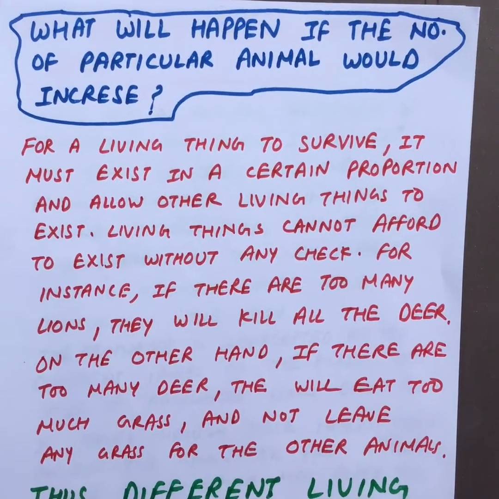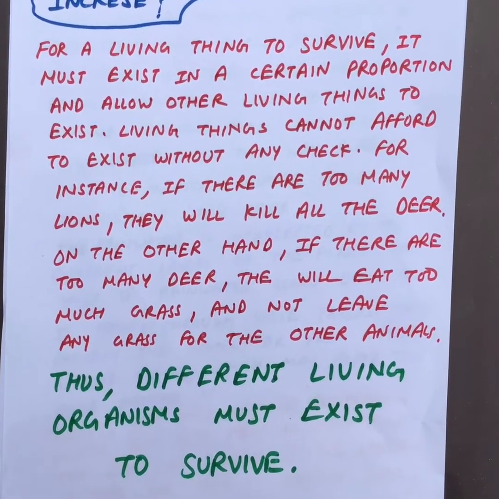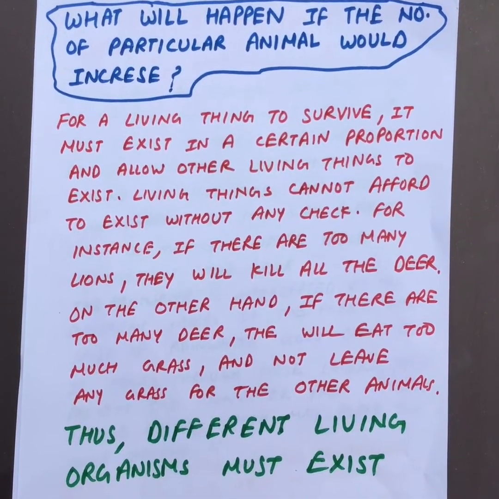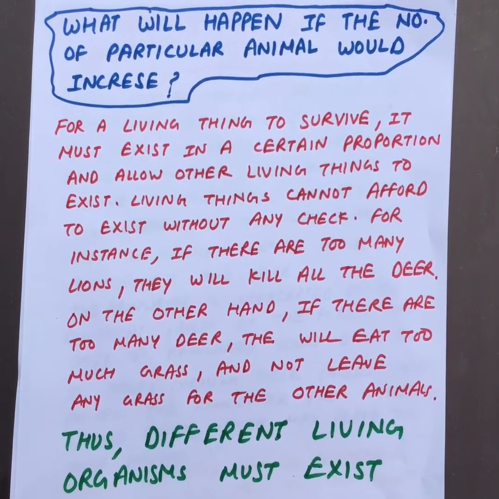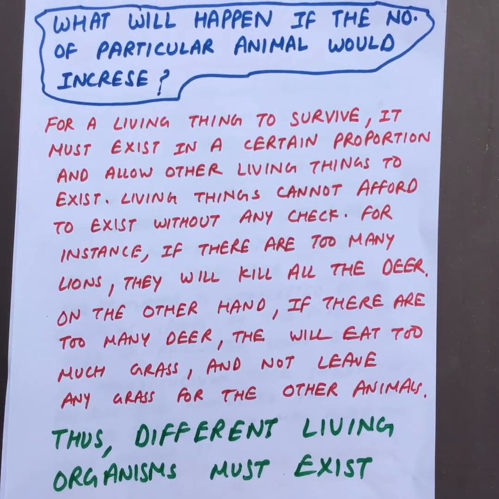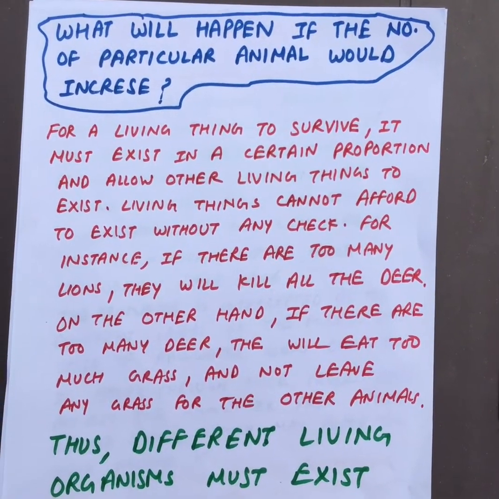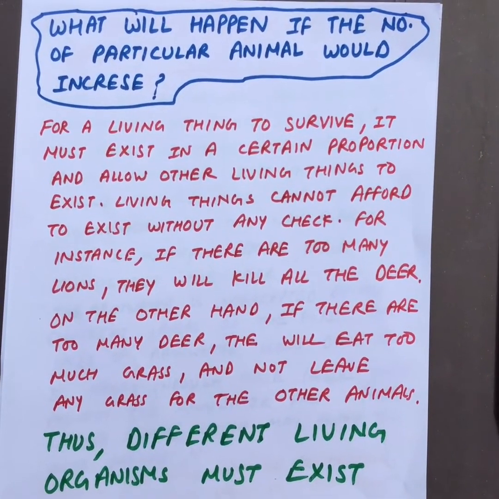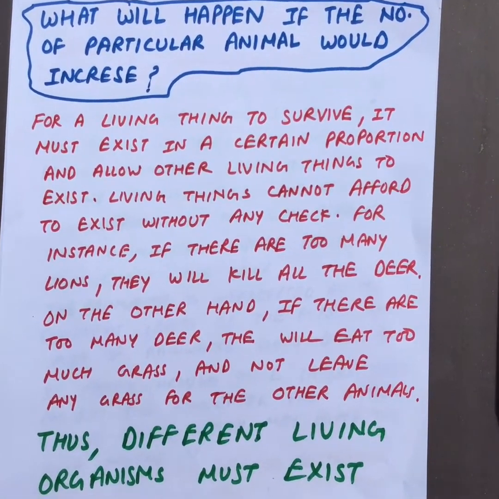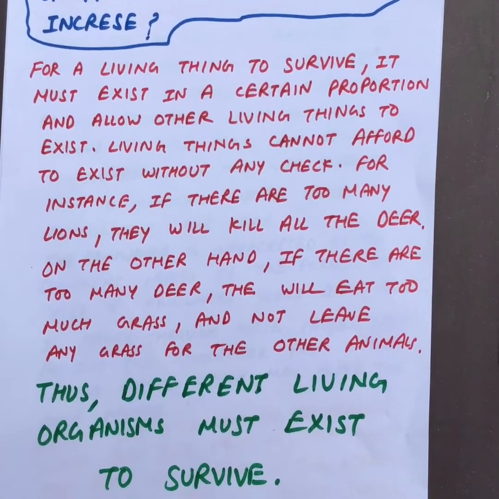The solution to this question is that for a living thing to survive, it must exist in a certain proportion and allow other living organisms to survive. But living things cannot afford to exist without any check. For example, if there are too many lions, they will kill all the deer. On the other hand, if there are too many deer, they will eat too much grass and not leave any grass for other animals. Thus, living organisms must exist in balance to survive.